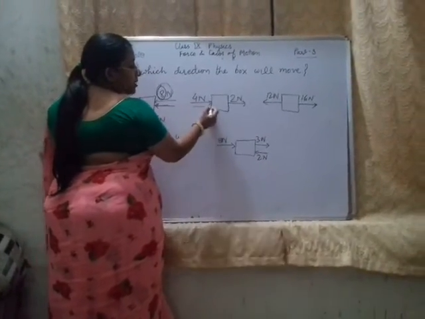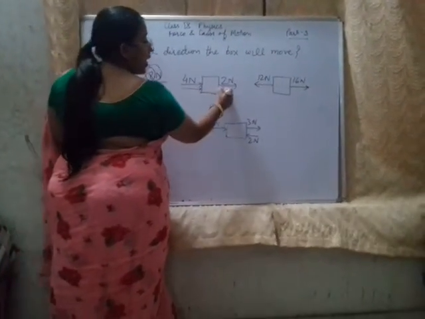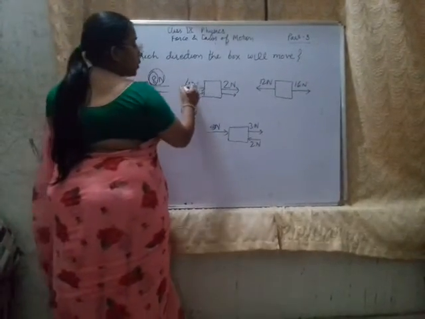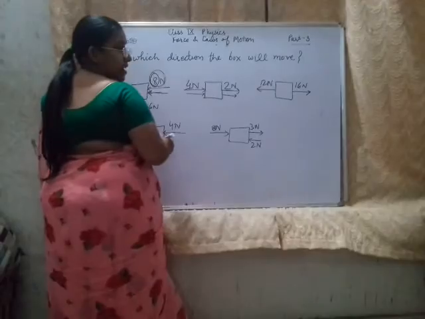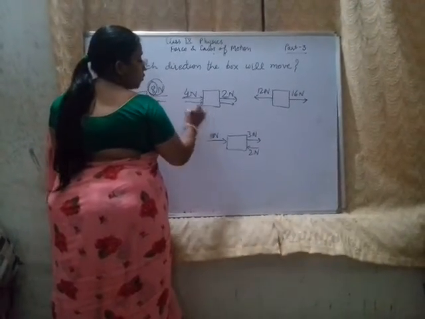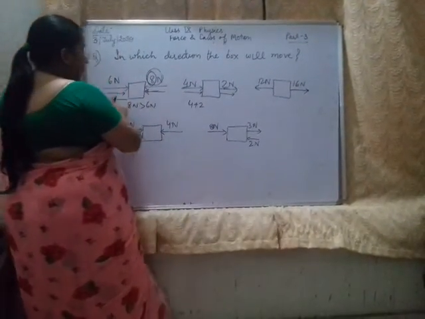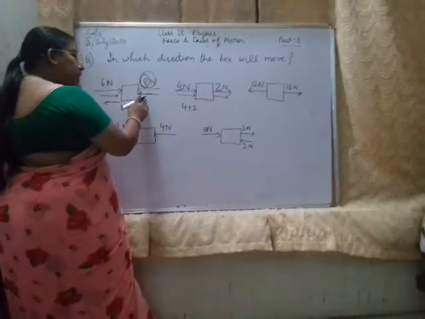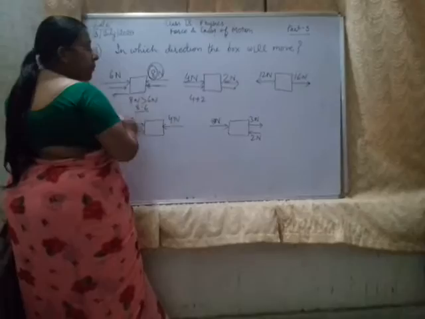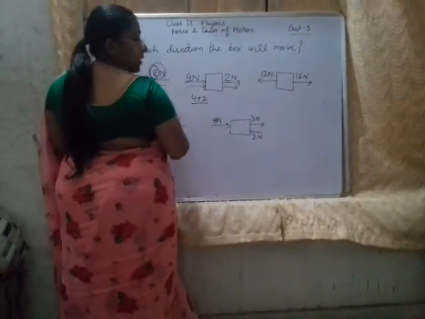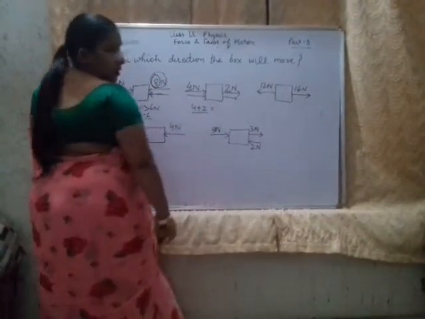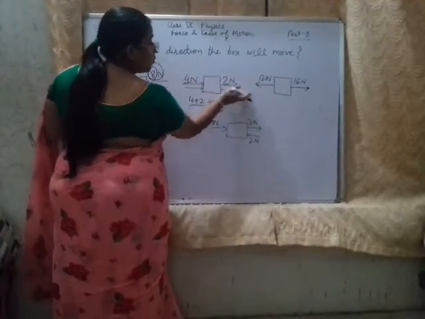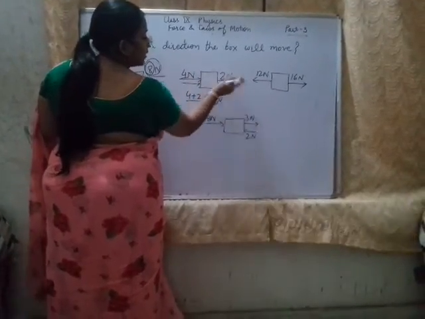Okay. Now 4 Newton is applied to the right hand side direction and 2 Newton is also applied in the right hand side direction. So the total force applied is taken as 4 plus 2. Why have we added here and subtracted there? Because there the forces are in opposite directions. When there is opposite direction, we always do subtraction, and when we have the same direction, the forces are added. So the total force is 6 Newton, and the box will move in the right hand side direction.